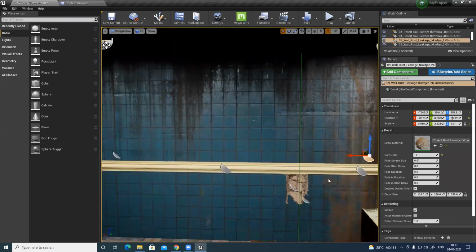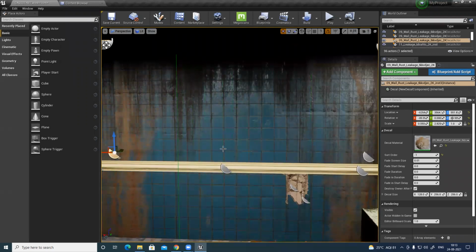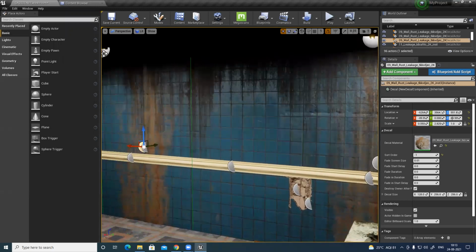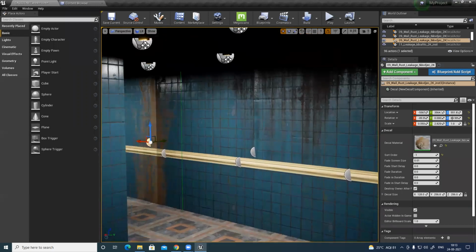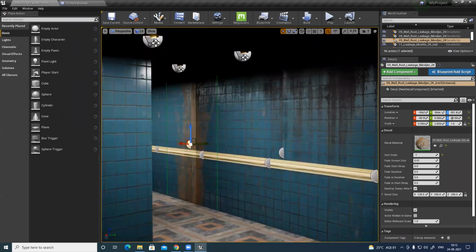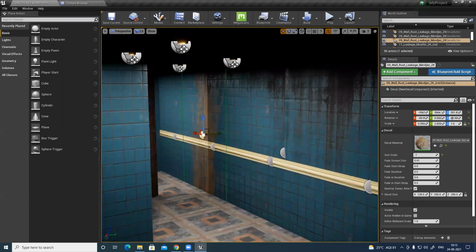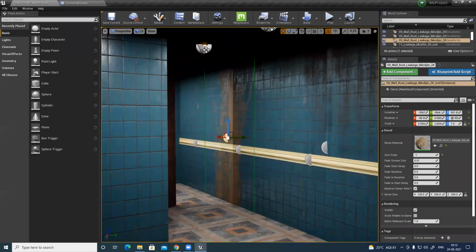So I can add multiple layers and generate all these details.